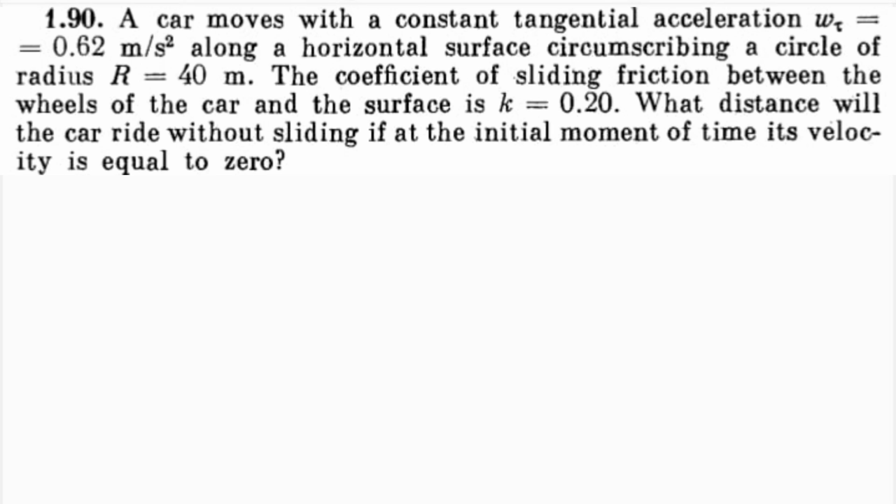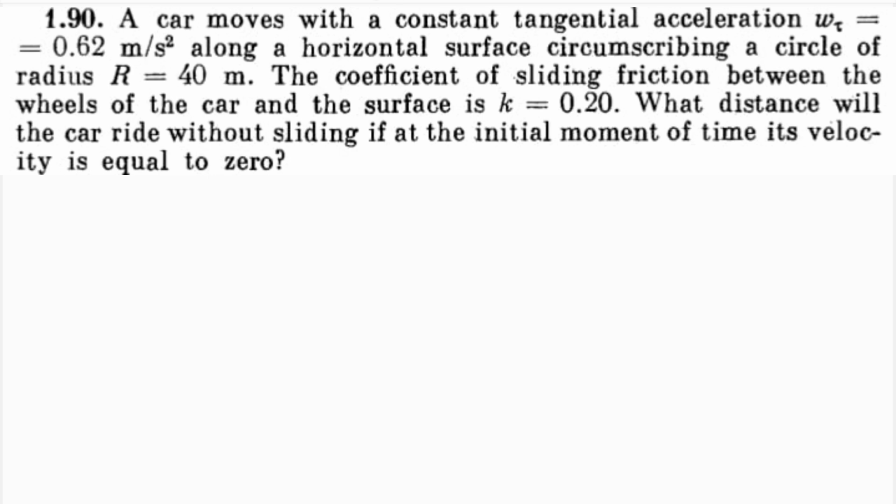So we are solving the 13th problem in this series, and the 13th problem in this series is problem number 1.90. The problem is asking: a car moves with a constant tangential acceleration a_t equals 0.62 meter per second square along a horizontal surface circumscribing a circle of radius 40 meter. The coefficient of sliding friction between the wheels of the car and the surface is 0.2. What distance will the car ride without sliding if at the initial moment of time its velocity is equal to 0?